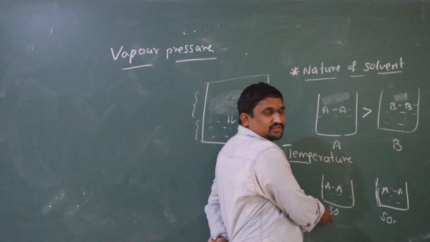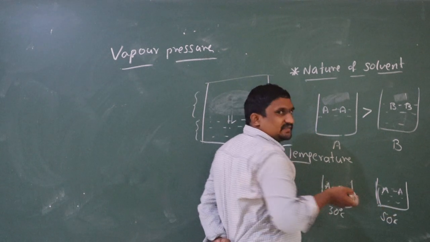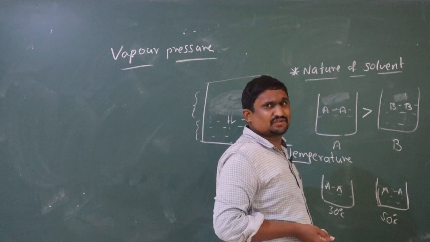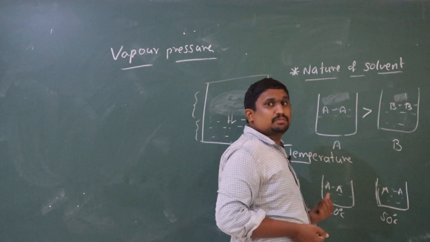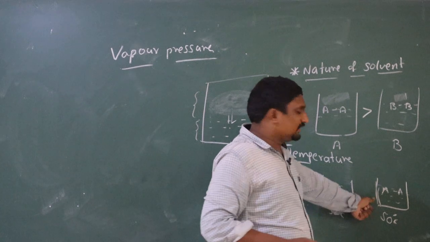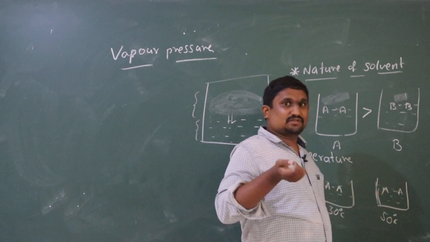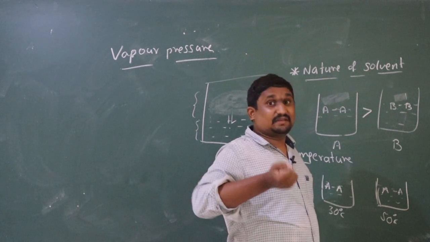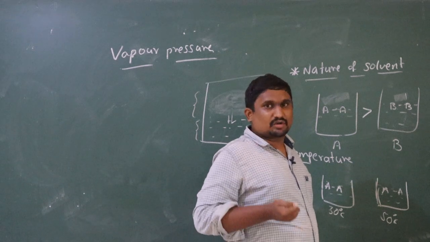Since the liquid is present at less temperature, the energy gained by surface molecules is also less. With that less energy, they may not overcome the intermolecular force of attraction. But here the liquid is maintained at high temperature, so the surface liquid molecules gain more energy.